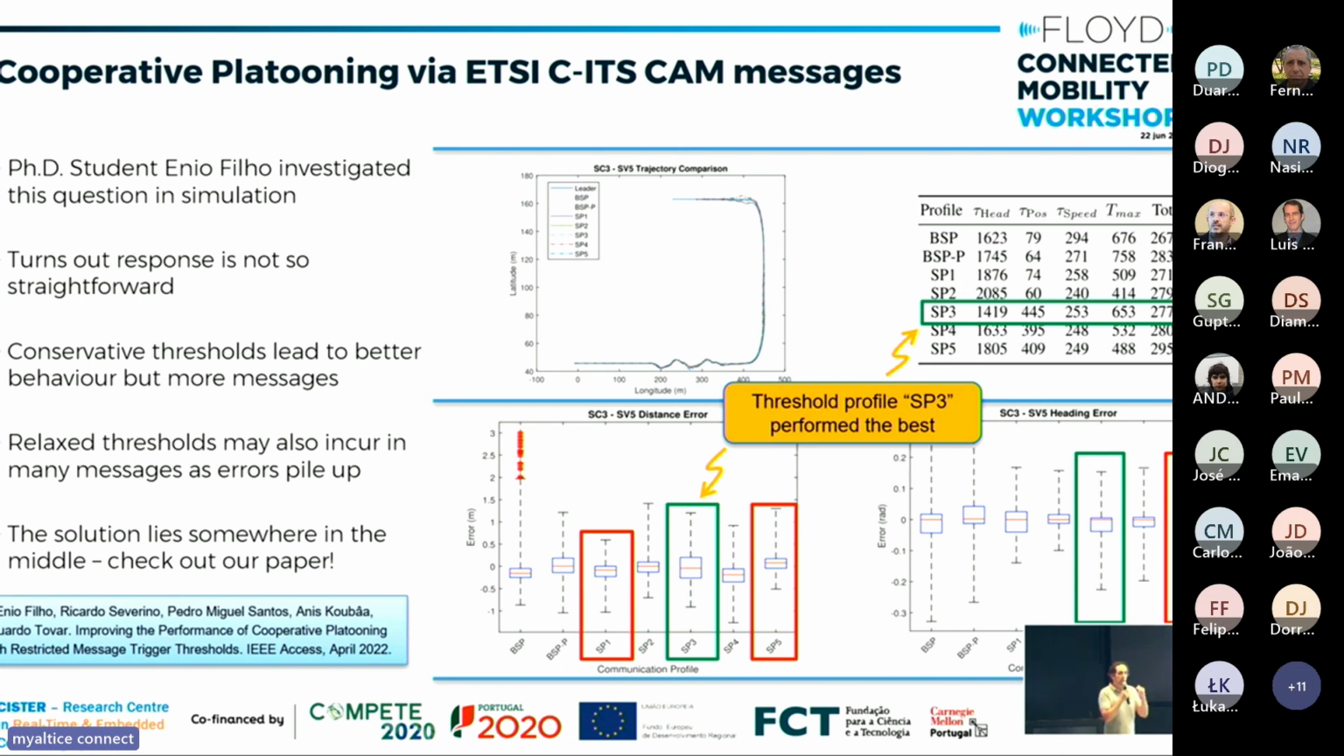And so by varying the kinematic threshold values at which we send the messages, we find that there's a particular profile where we are sending neither too many nor too few messages, and we are still striking a good balance in terms of the performance of the platoon. There will be more details in the journal paper that we had on this.